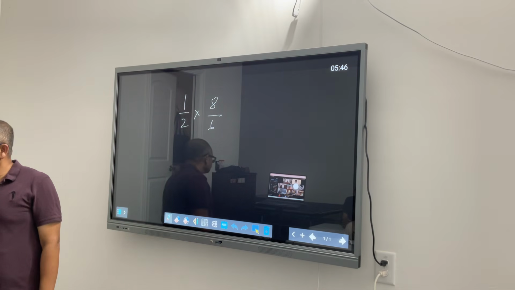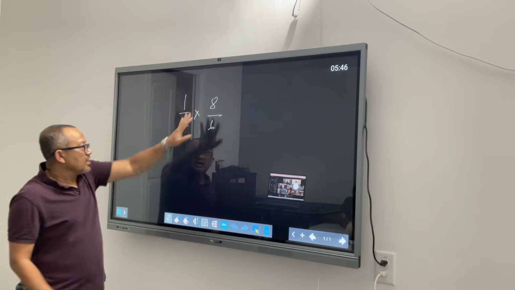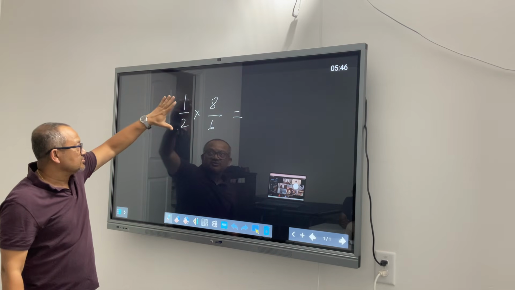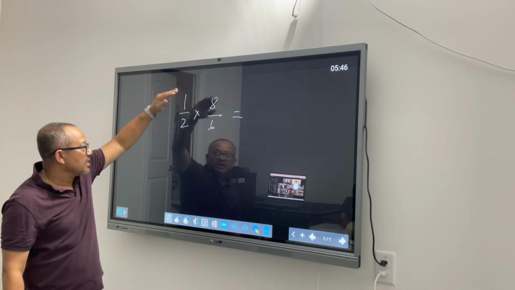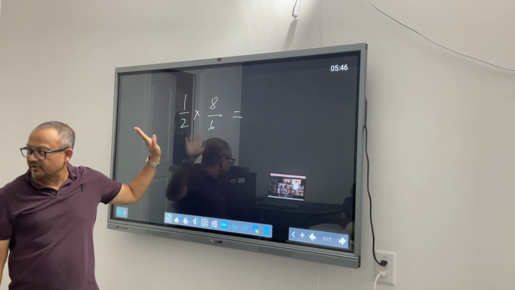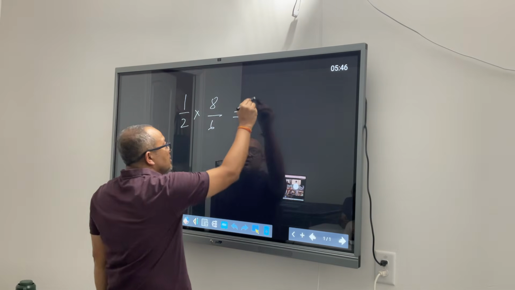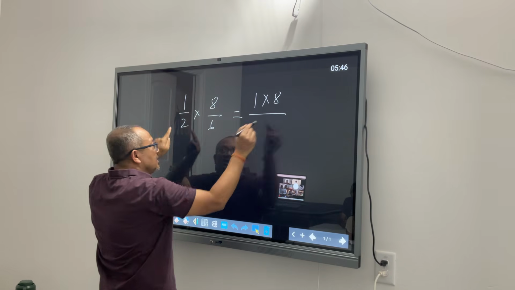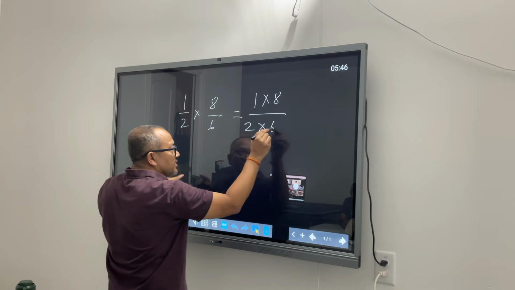Okay? This is a fraction, this is a fraction, this is a two-story building, this is also a two-story building. Everything on the second floor will go together, everything on the first floor will go together. Yeah, so far okay? So this is what I am doing. 1 into 8, both the second floor stuff together, both the first floor stuff together.